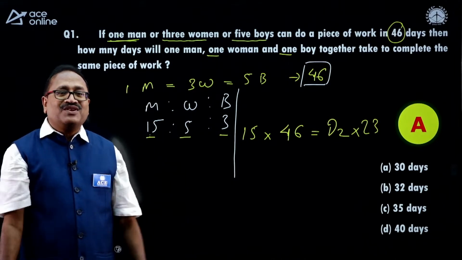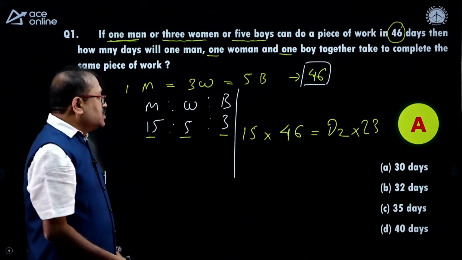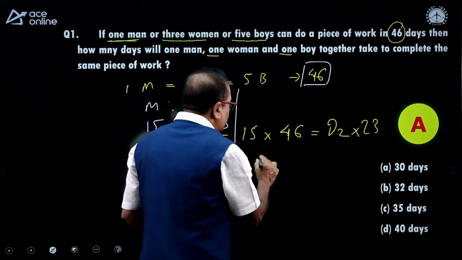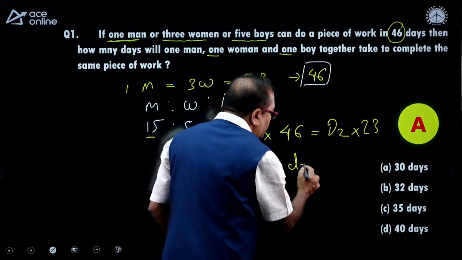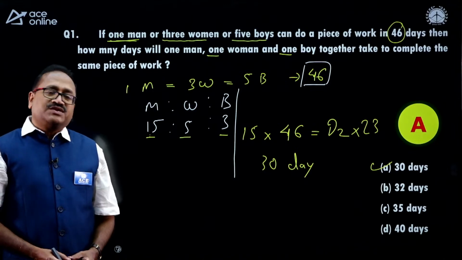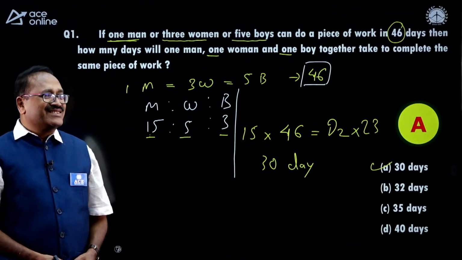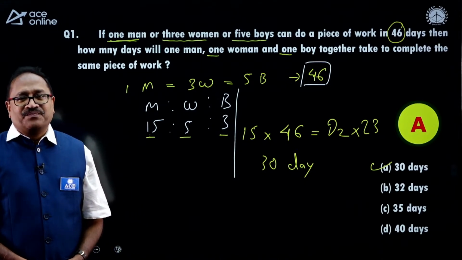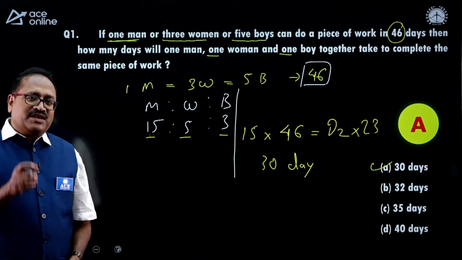It's as simple as this, my dear friends. So let's cancel this. I noticed that this gets cancelled 2 times, and 15 into 2, that is 30 days. So my answer should be 30 days, option choice A. Is it not an easy question? Yes, my dear friends, it's an easy question. And I am moving on to the next question now.